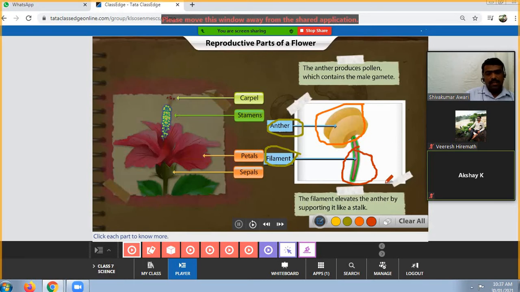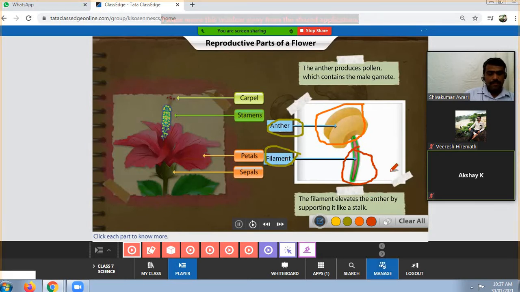In the stamens you are able to see two parts, the anther and the filament. Inside the anther you are able to see the pollen grains. Those pollen grains contain male gametes. The male gametes are present inside the pollen grains, and the pollen grains are present inside the anther. The filament only acts as a supporting structure for the anther.